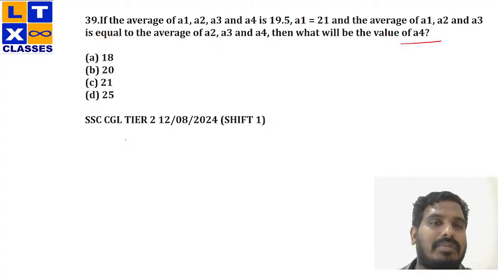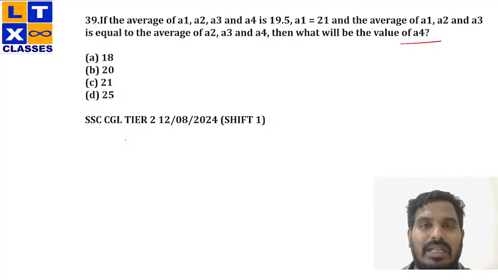So you're talking about four distinct numbers A1, A2, A3, A4, whose average is 19.5, right? And the value of A1 is also provided, which is 21. Now, there is a condition given in the question that the average of A1 plus A2 plus A3 equals the average of A2 plus A3 plus A4. Then what will be the value of A4?